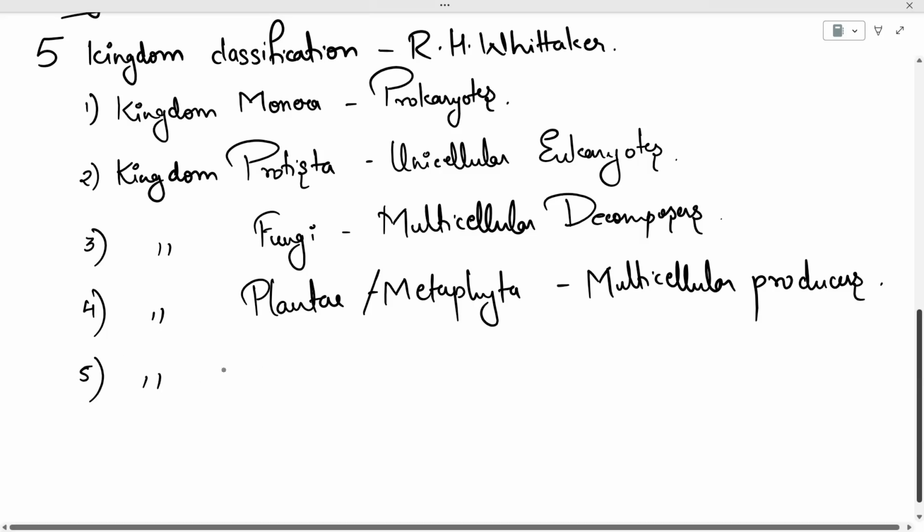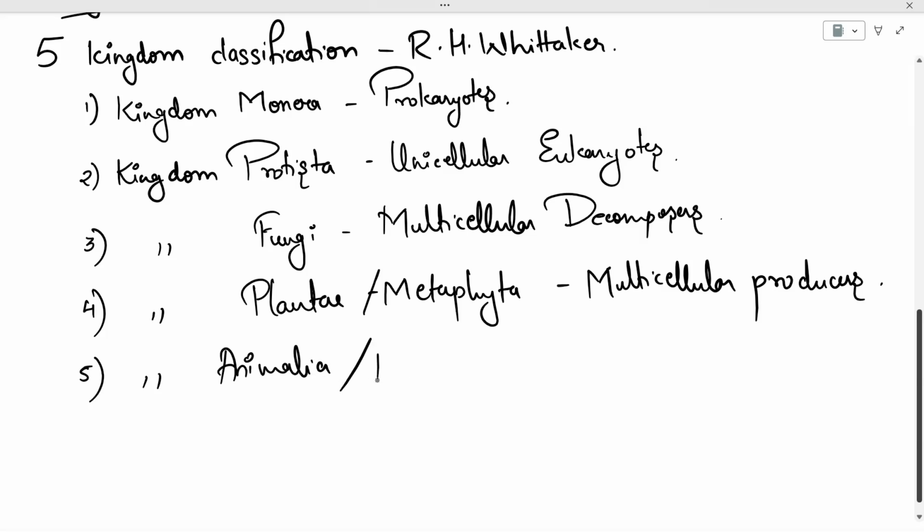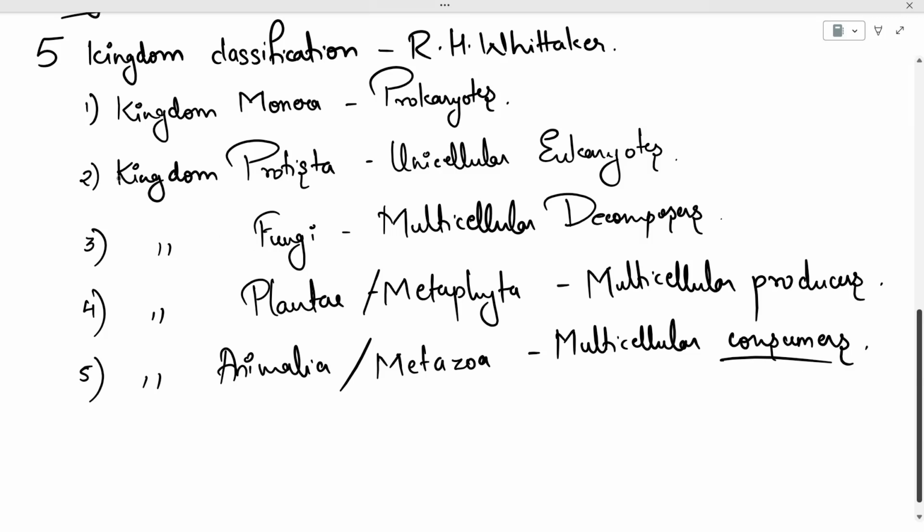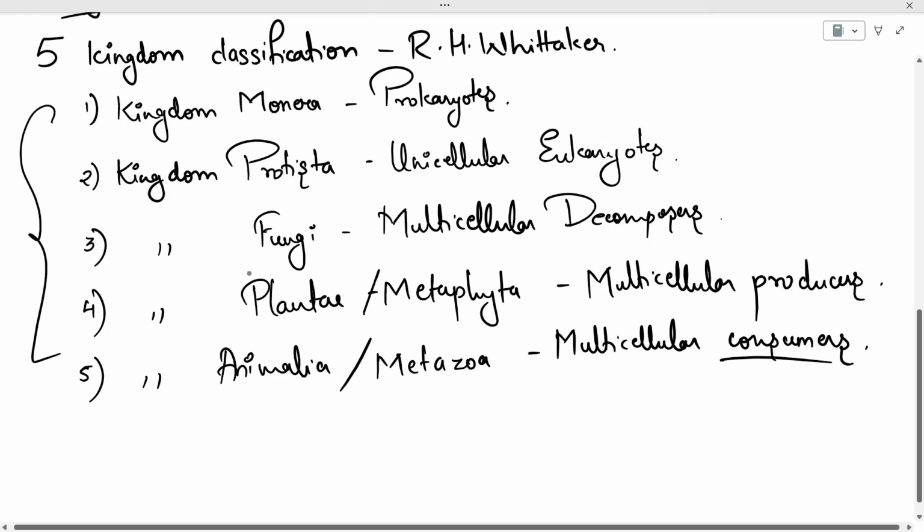The last kingdom is kingdom Animalia, which also goes by the name Metazoa. In this, we include the multicellular consumers. Consumers are those organisms which depend on other organisms for nutrition. So, this is the five kingdom classification system which was given by R.H. Whittaker, and this is the currently accepted classification system.